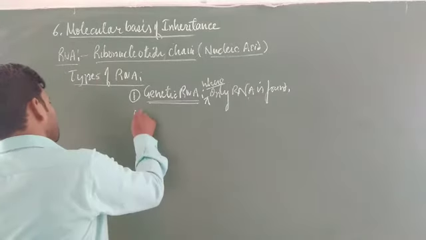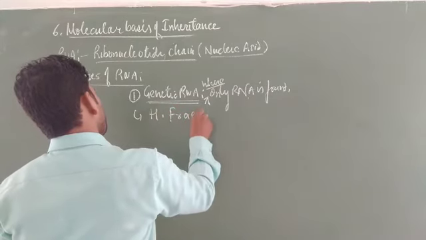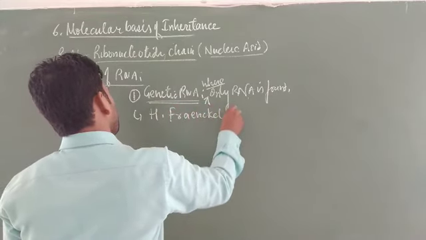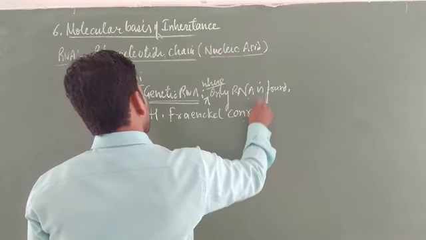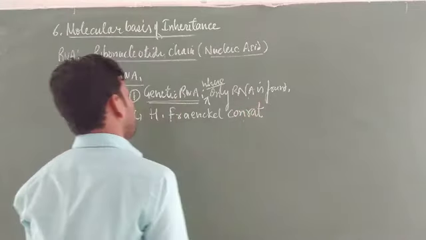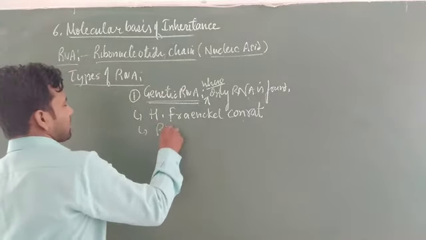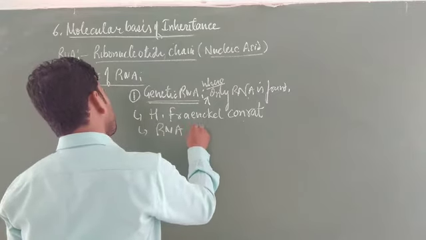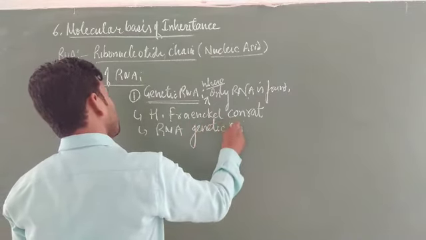One of the famous experiments was performed by H. Fraenkel-Conrad. This experiment greatly revealed that RNA is a genetic material.